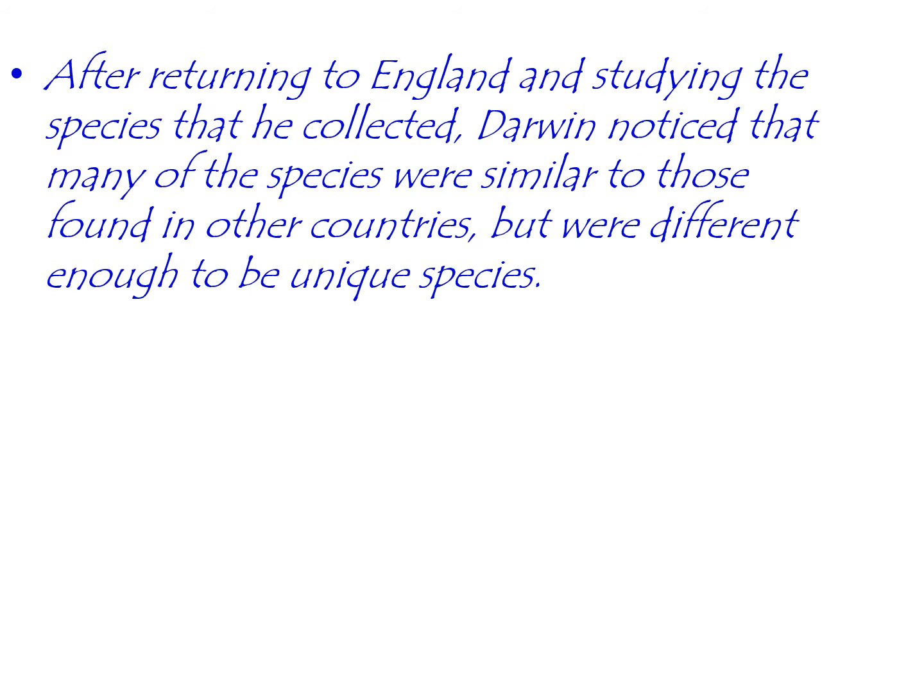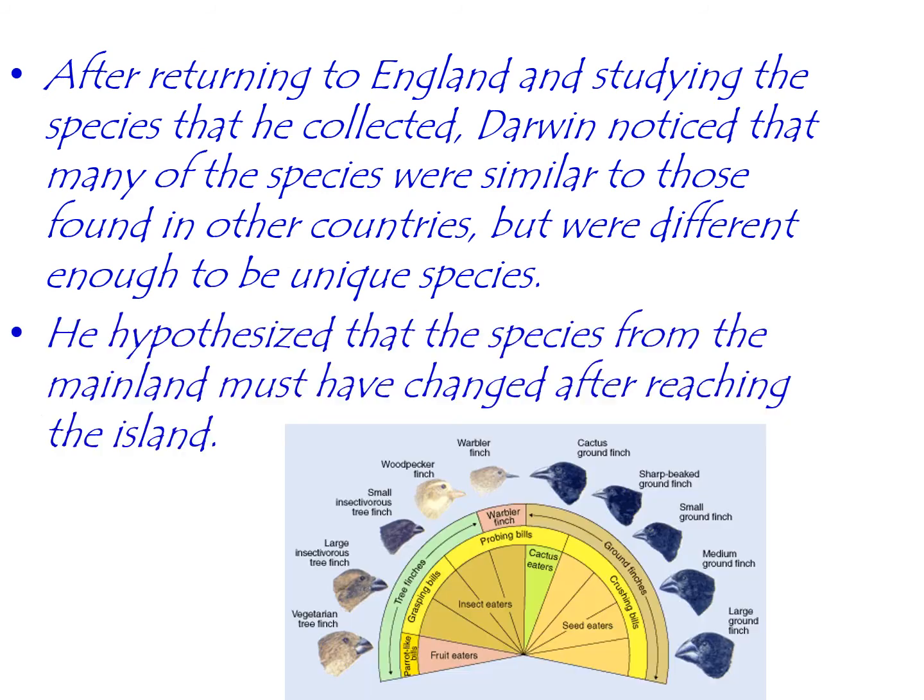So when Darwin returned to England, he took these specimens to the British Museum and worked with a taxonomist. A taxonomist is someone who classifies organisms, and he attempted to identify and classify these species. Now, Darwin believed that he had a whole bunch of different species of birds. So looking at these, he saw all of these different birds. And what the taxonomist realized was these were all different types of finches. So they're all very similar with slight differences. They're the same type of bird.